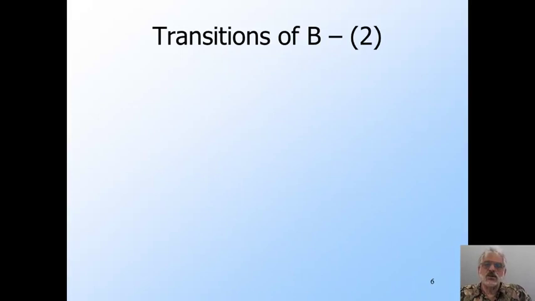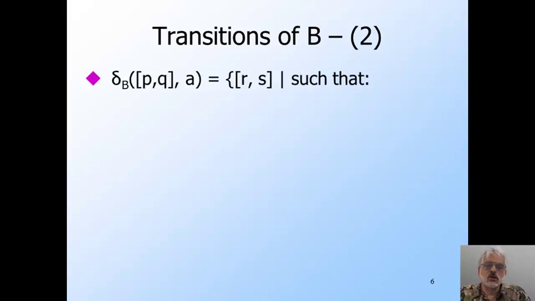Now we need to design the transitions of B so that after the initial epsilon move, it is only in the states we said it should be in, given the interpretation we put on a pair of A's states PQ. So the transition from state PQ of B on an input symbol a will be to those pairs of states RS that satisfy two conditions. First, as we wanted, the first component of B's state just tracks A's state. That is, R is where DFA A goes on input a when it is in state P.